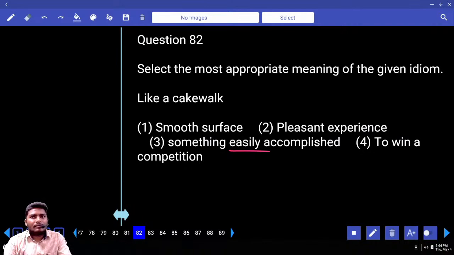Write one more. Last straw. S-T-R-A-W, straw. Last straw. What do you mean last straw? In a series of problems, that is the last problem. Like we have tier 1, tier 2, all these sections. Like when you come to the last position, like certificate verification, that is a last straw. So in a series of problems, when you come to the last position, that is last straw. Okay, your answer comes with 3.